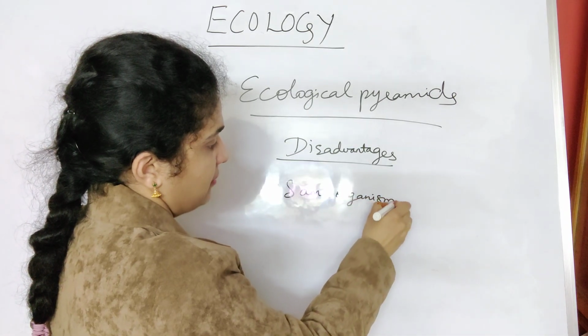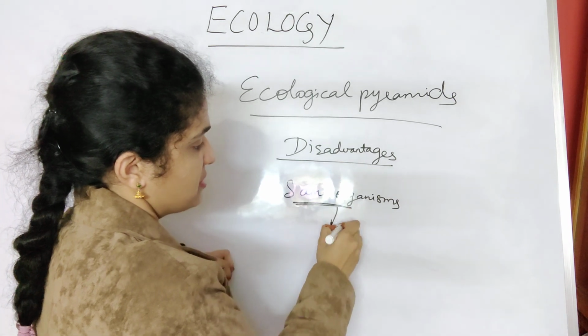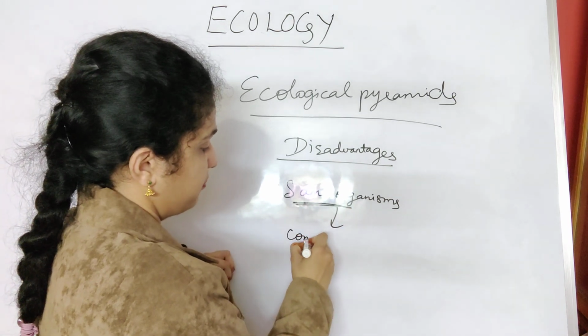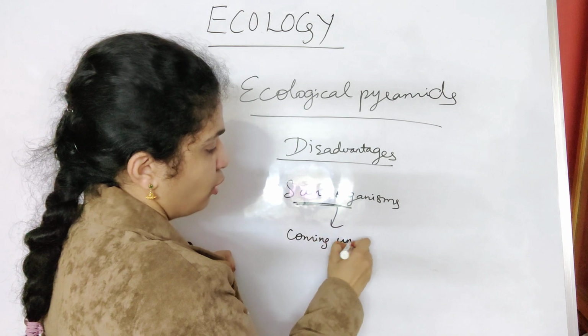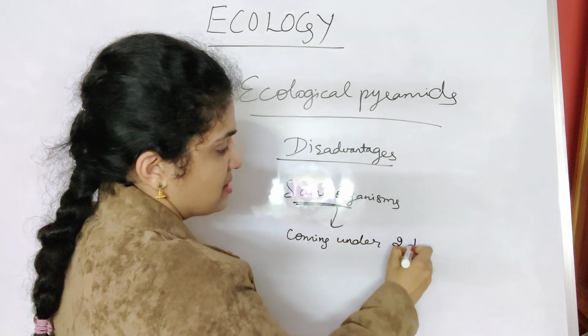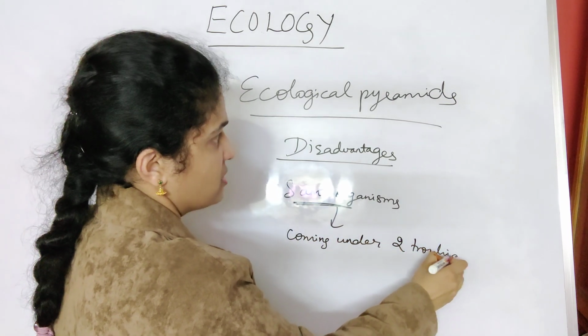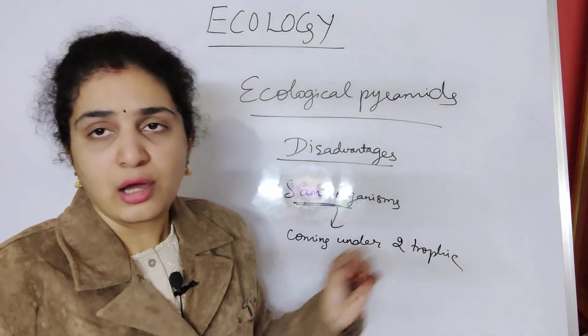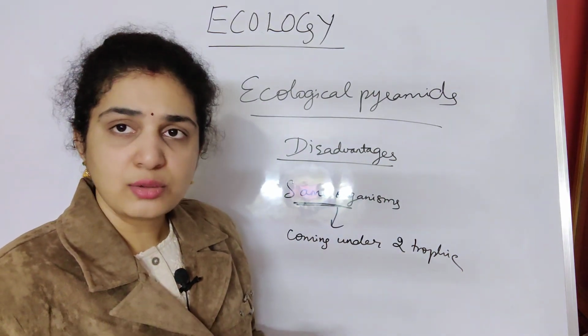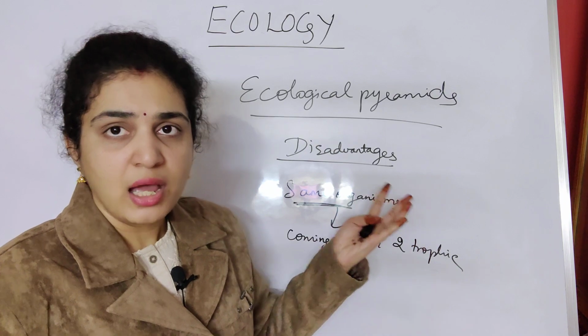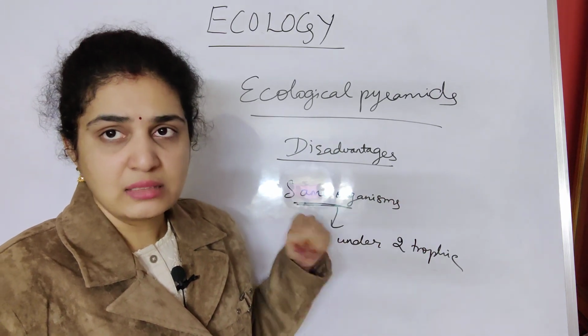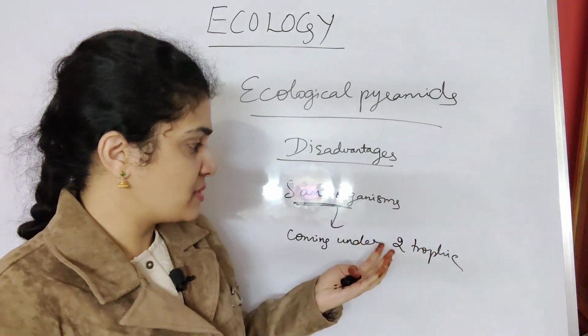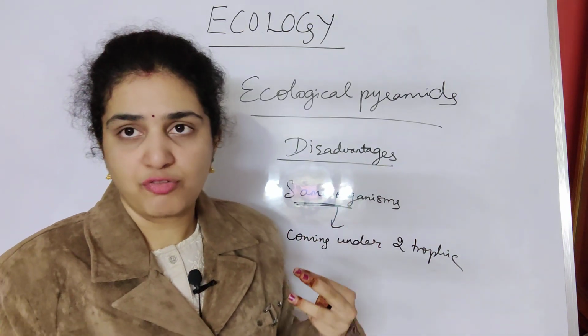This is the disadvantage: the same organisms are usually coming under two trophic levels. This is the major disadvantage associated with ecological pyramids. They'll ask you what the disadvantages of ecological pyramids are. That is, the same organisms are included under both trophic levels.